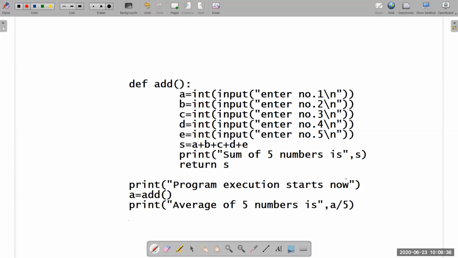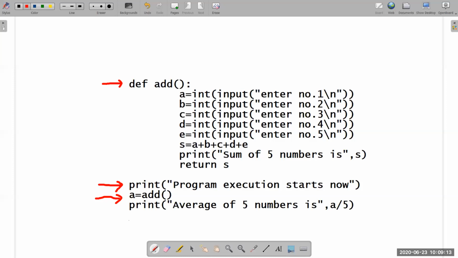So what exactly is happening here? As we all know, first of all, in this line one name will be created: add. After this, this line will be executed. That means you will see the output program execution starts now. And now there is something special in this line. We are calling a function as well as assigning the function result to one variable A.